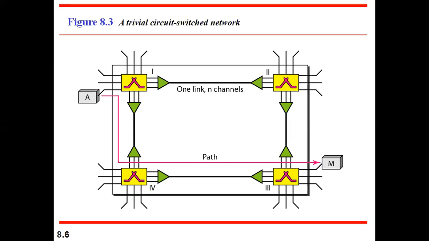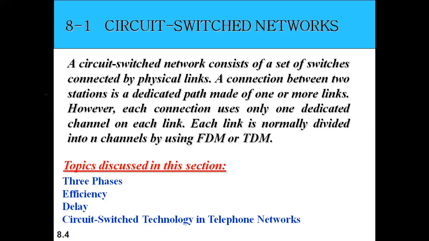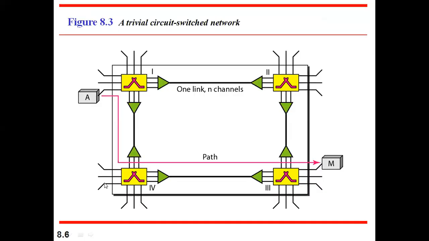It works in three phases, as I said in the topics of interest. The three phases are: the first one is the path establishment phase, the second one is the data transfer phase, and the third one is the path termination phase. In path establishment, you find out the path, how I can send the data. In the second, you only transmit the data. And in the third phase, once the data transmission is done, you disconnect that path so that the resources it was holding will be released and other devices can come and transmit data. So this is all about the circuit switch network.